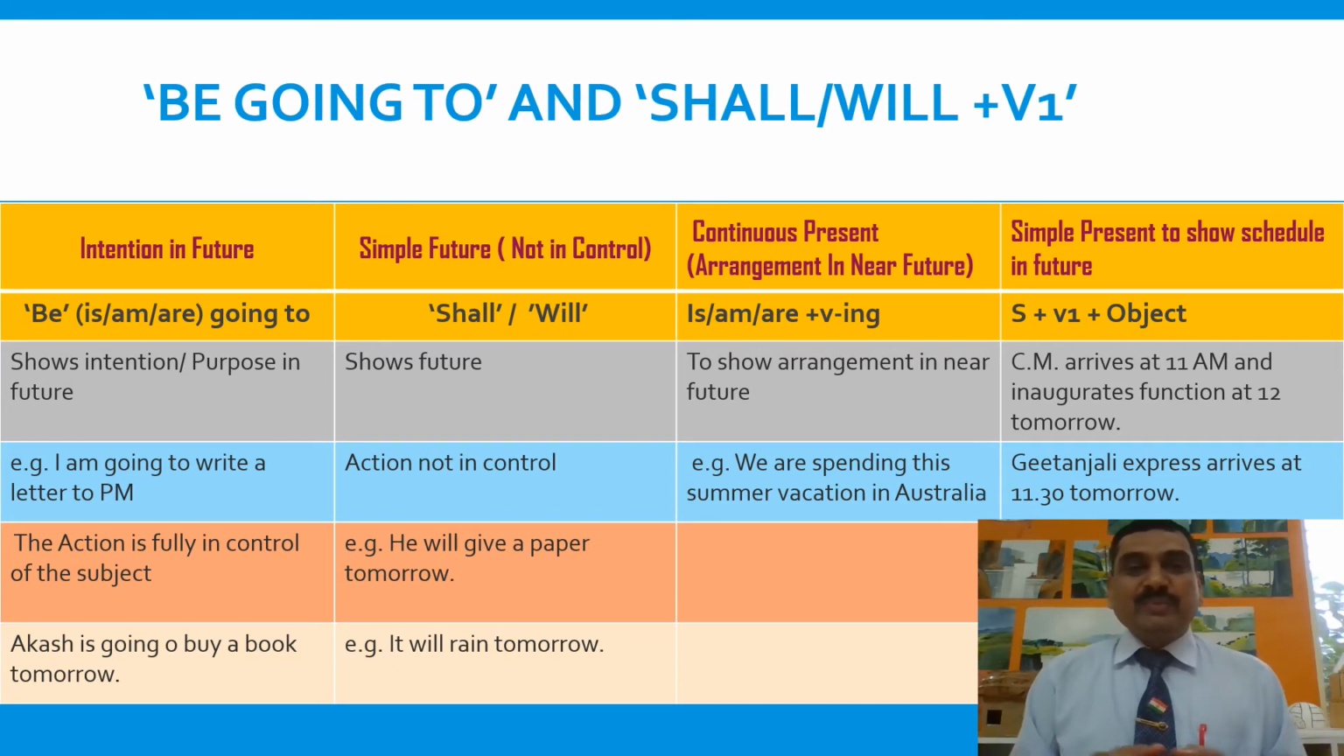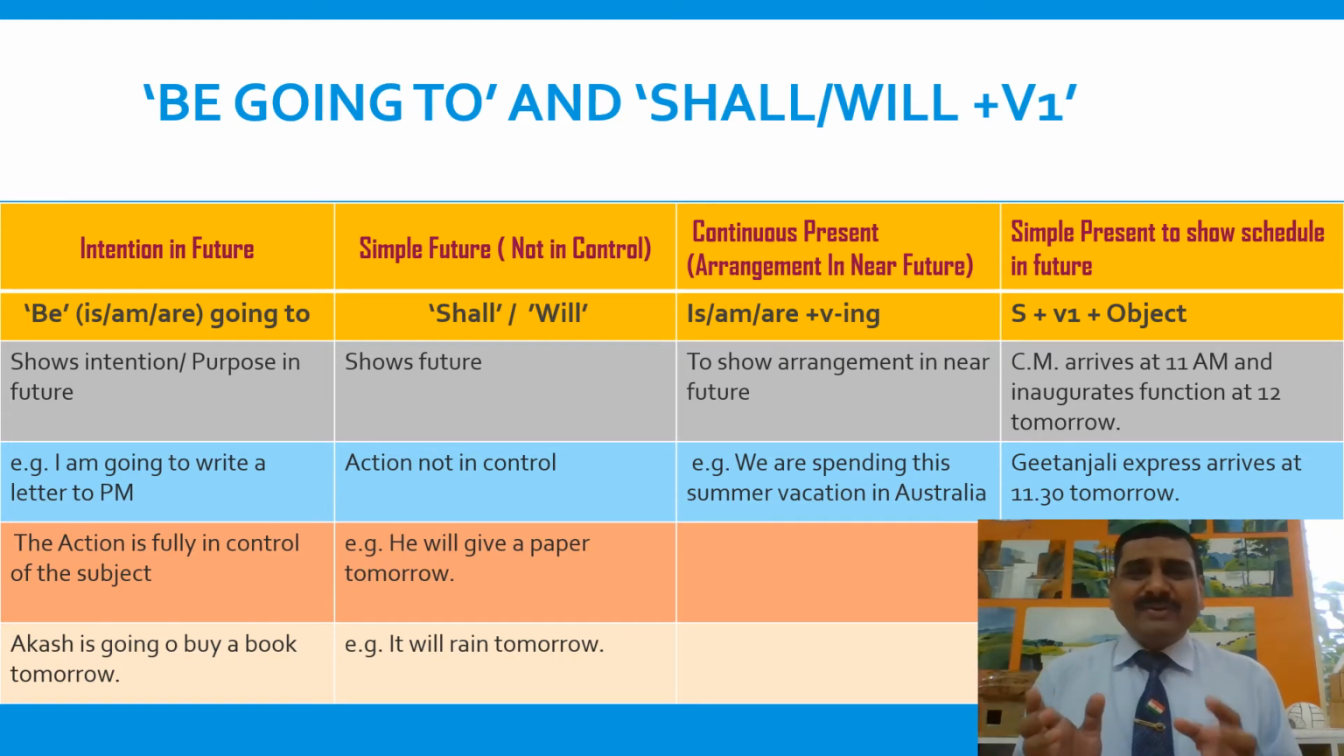Be going to. Be means is, am, are, or if be is used in the past it means was, were. So be going to is also used to show future. Simple future tense, shall/will plus V1, is also used to show future. And continuous present tense is also sometimes used to show future. Simple present tense is also used to show schedules in future.